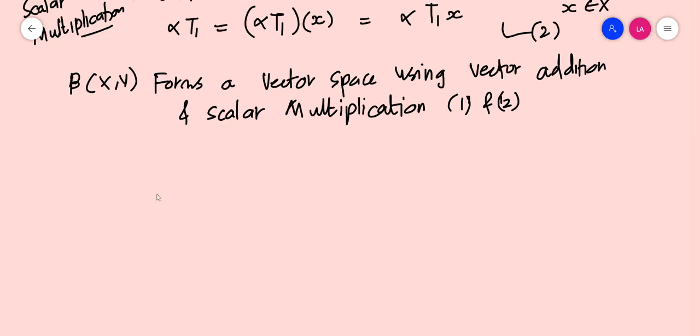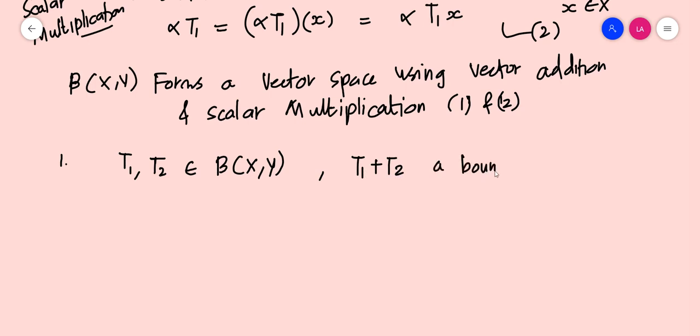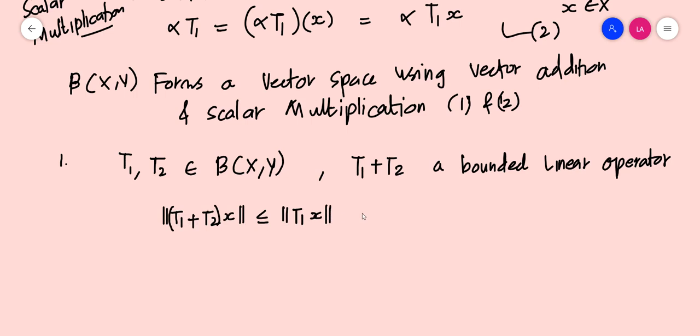We can easily establish this result by first letting T1 and T2 be bounded linear operators in B(X,Y), defined from X to Y. Then T1 plus T2 is also a bounded linear operator, because norm of (T1 plus T2) of x is less than or equal to norm of T1x plus norm of T2x by the triangle inequality.